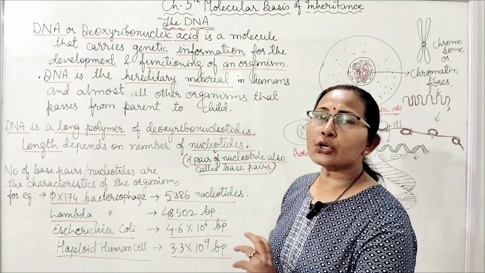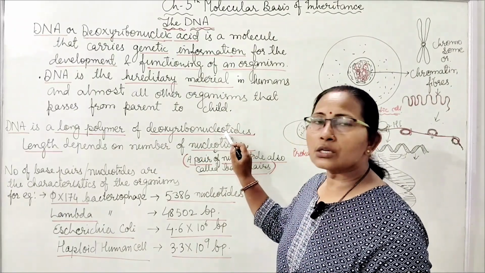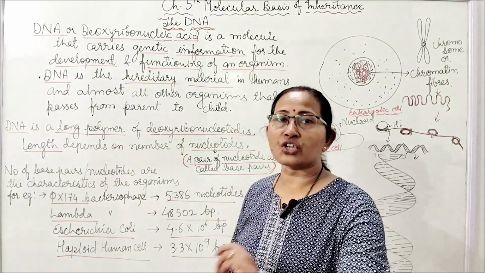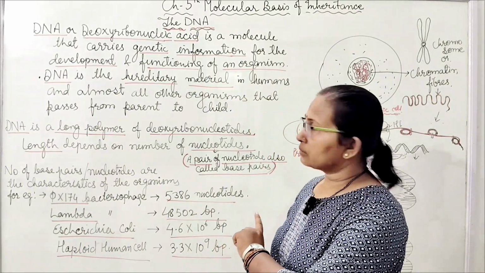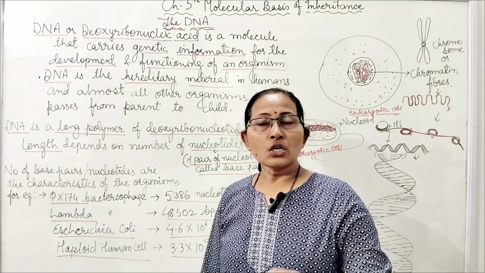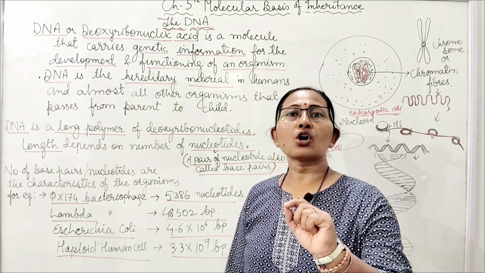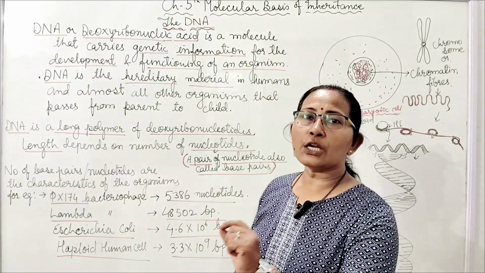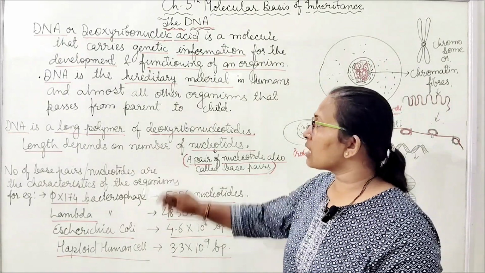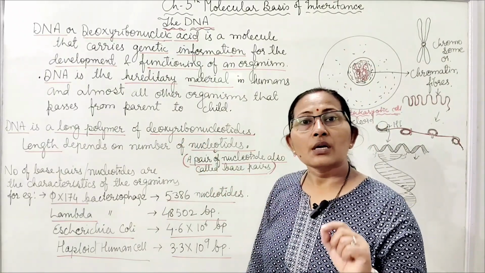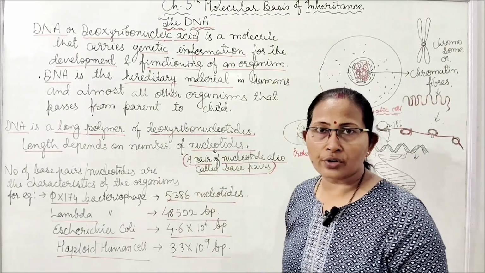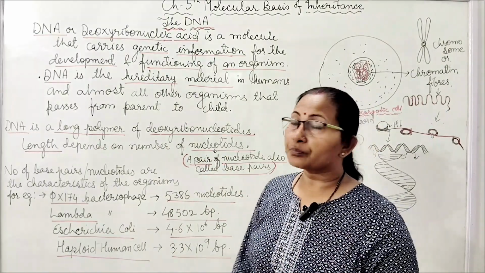And multiple units of this nucleotide form a long chain of deoxyribonucleotides and form DNA. So DNA is the combination of multiple units of nucleotides. Which type of nucleotides? Deoxyribonucleotides. A long polymer of deoxyribonucleotides is the DNA.